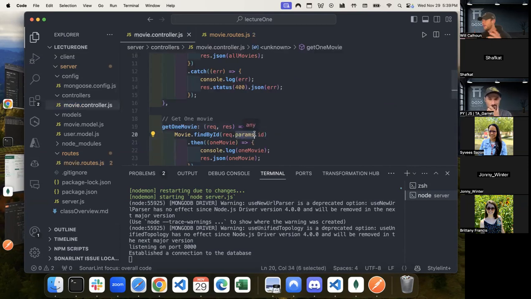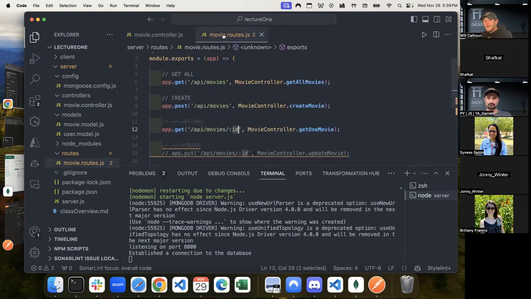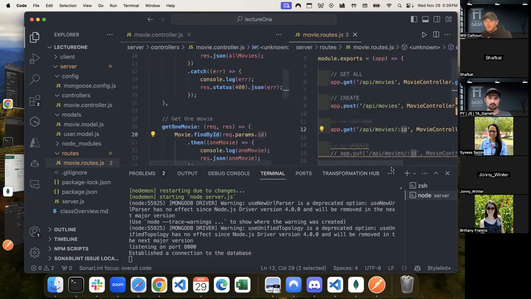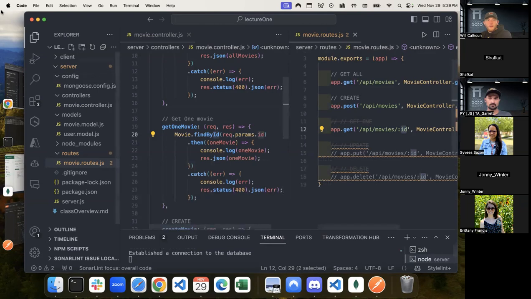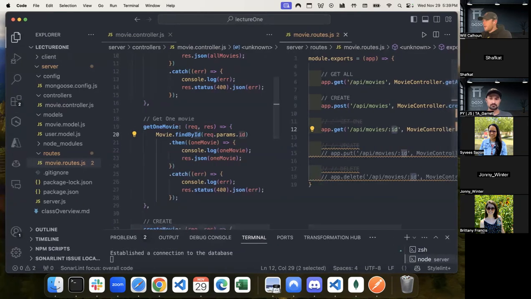Request dot params is an object of all the parameters. You can have lots of them. And it's all separated. It's an object and it's a key value pair, so it's all separated by the keys. In this case, our key is ID because we named it ID right here. This is wildly, wildly, wildly important. You have to have this match your request params dot ID, because this is the key name that we are creating for our parameter object.